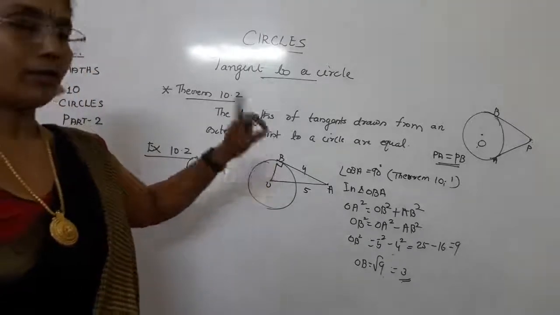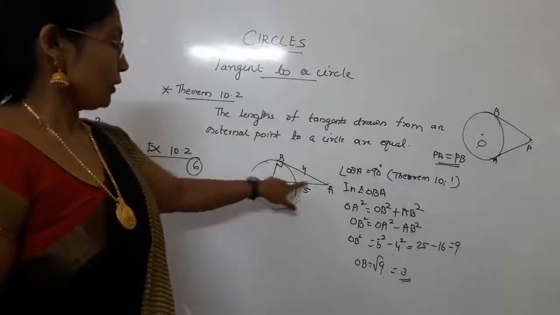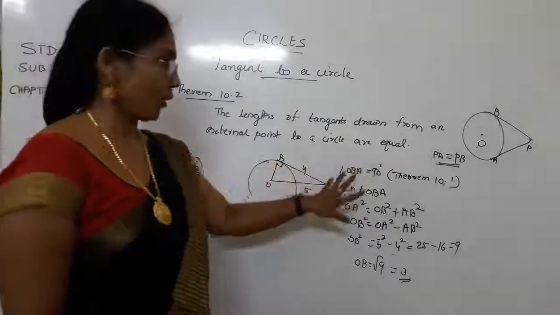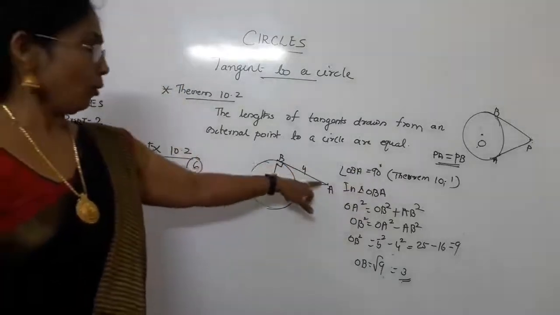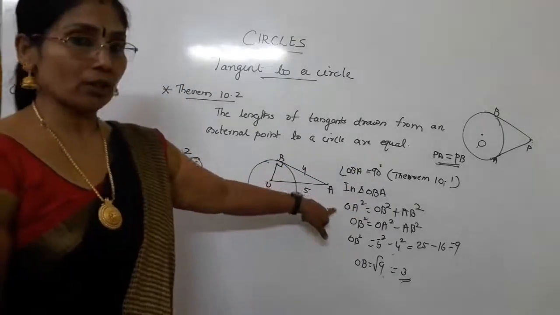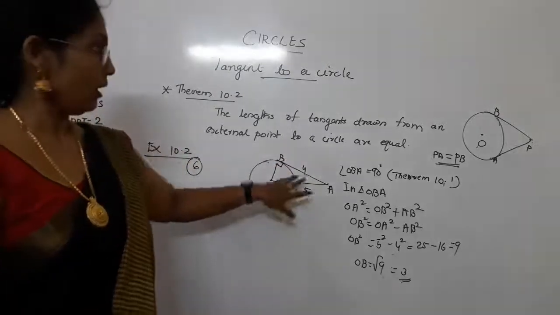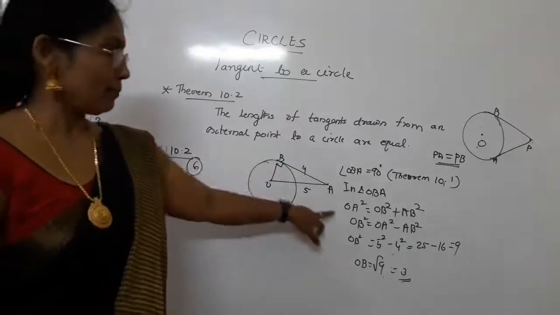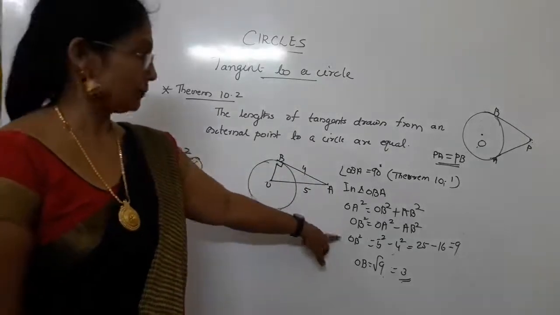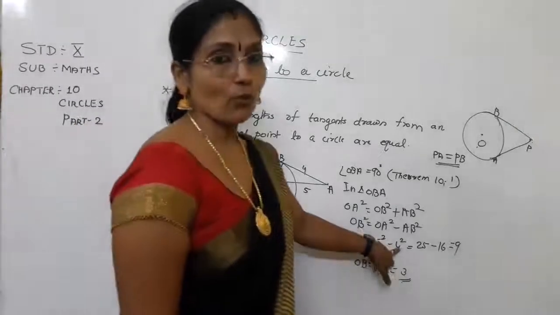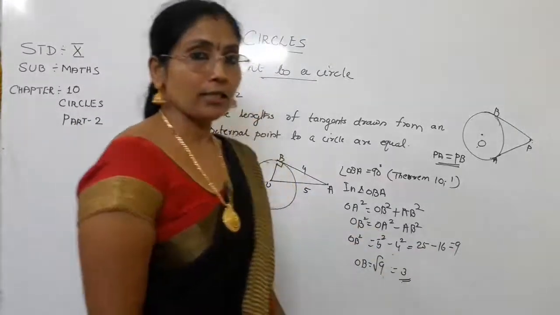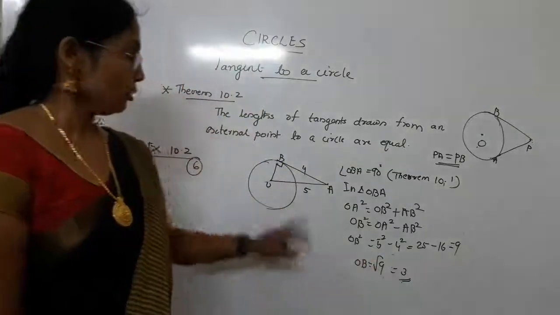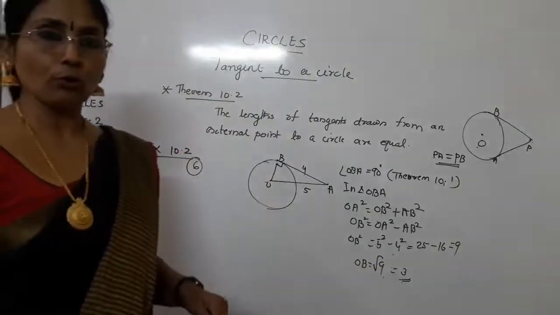Same sum as already explained in the first sum. Now here also this angle you can say is 90 degrees by theorem number 10.1. Now in triangle OBA, you can apply the Pythagoras theorem because it is a right angle triangle. Obviously the hypotenuse on one side is given, so you can find the other side by the Pythagoras theorem. So OB square is equal to 5 square minus 4 square, which is 25 minus 16 equals 9. That means OB is equal to root of 9, which is 3. That means the radius of the circle is 3.